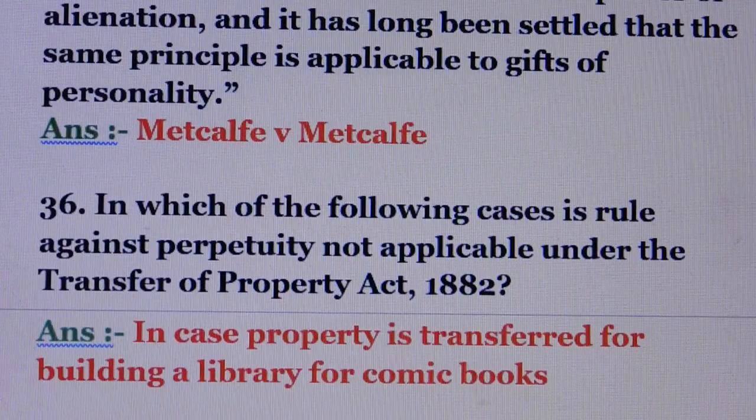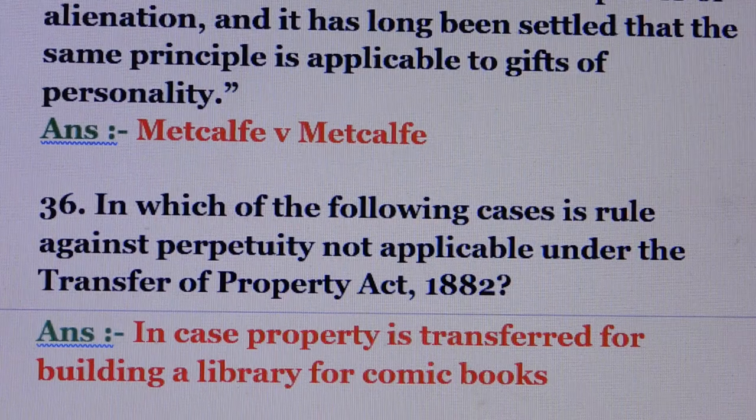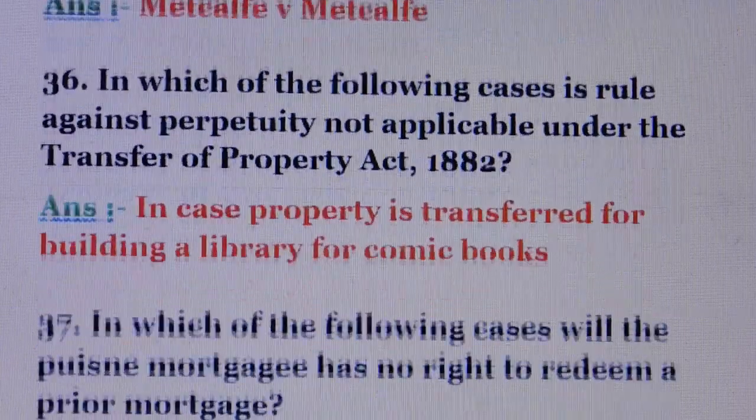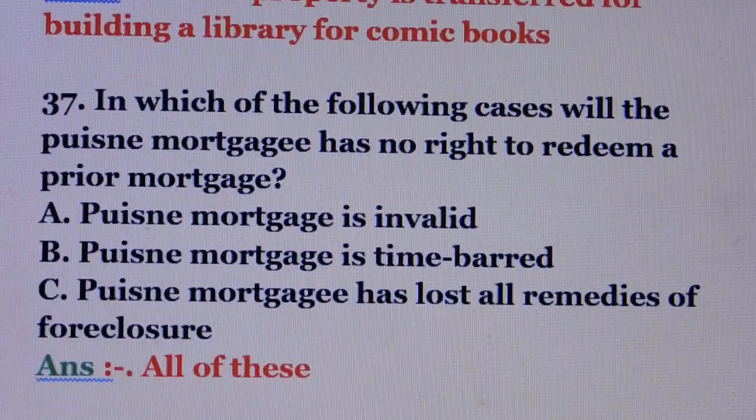Question number 36. In which of the following cases is rule against perpetuity not applicable under the Transfer of Property Act? Answer is, in case property is transferred for building a library for comic books. Question number 37.